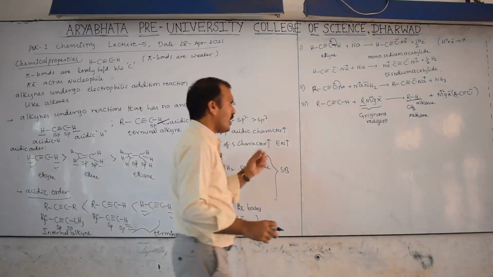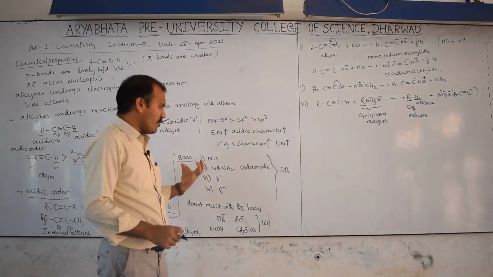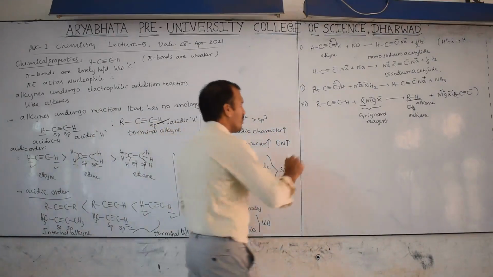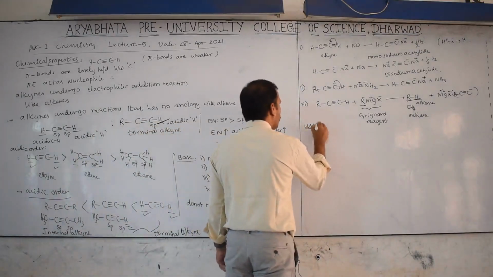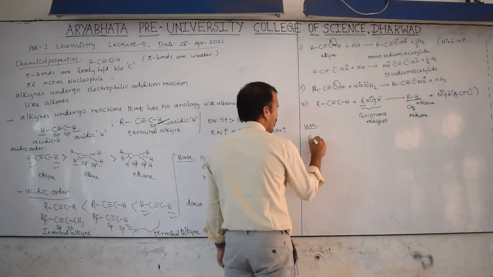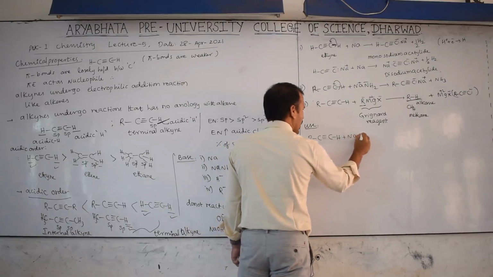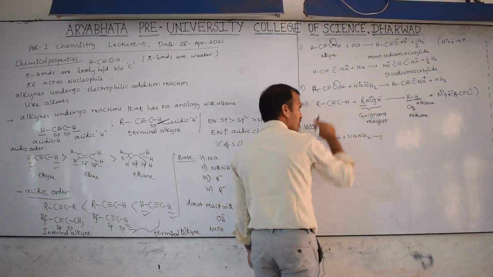So these are the reactions. What is the use of this acidic nature of the alkyne? Consider RC triple bond CH reacting with sodamide. Then what will be formed is already there.